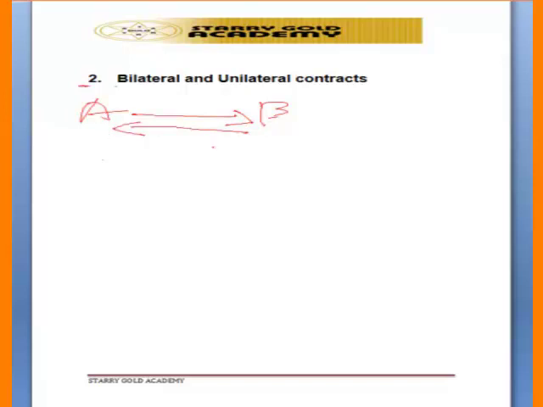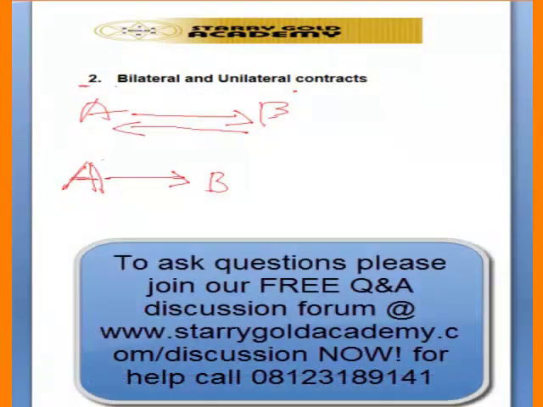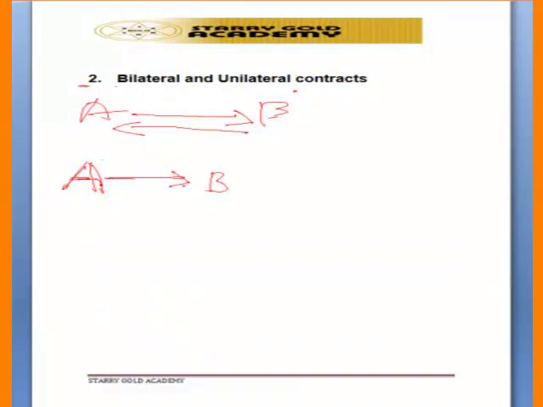That is a bilateral contract. A unilateral contract is a contract in which only one party is to fulfill its own promise. The other party may promise, and may not even fulfill the promise after promising. But the general rule is this. Under a unilateral contract, where party A is promising party B, the contract is binding on party A to fulfill its promise to party B, but nothing is binding on party B. So there is no exchange of promise.